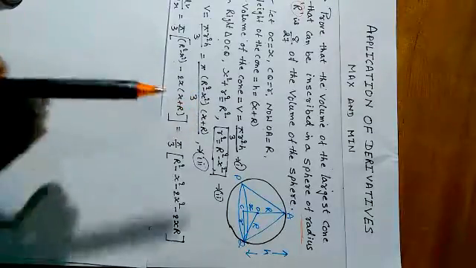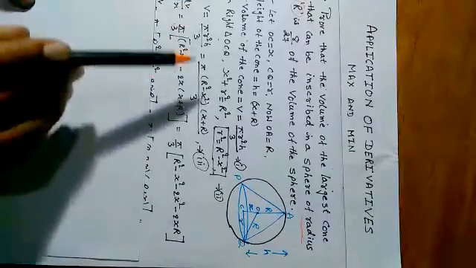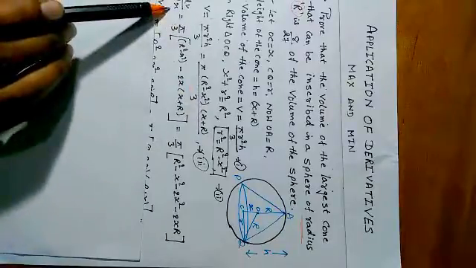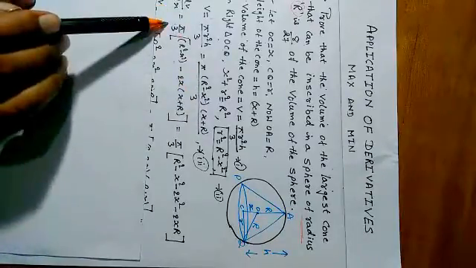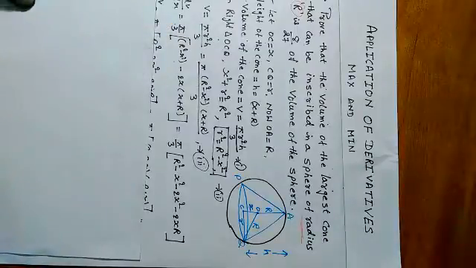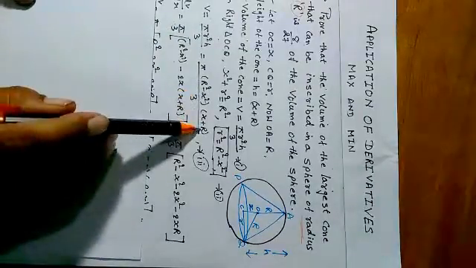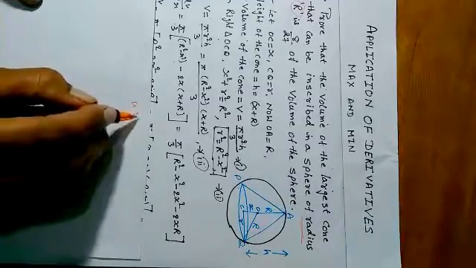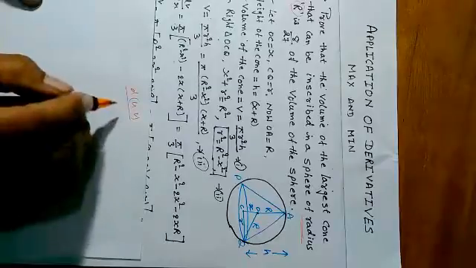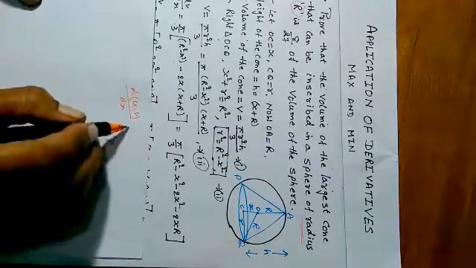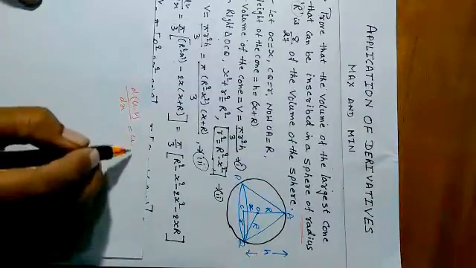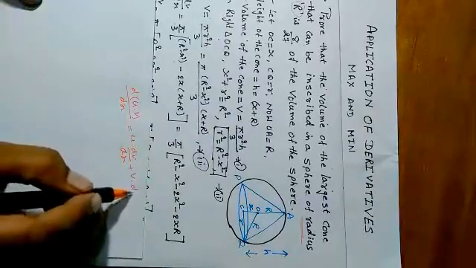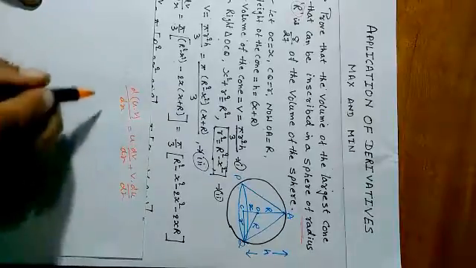Next step, we differentiate both sides with respect to x. dV by dx: pi by 3 is constant, so it stays outside. We apply the product rule. If two functions are multiplied, then u into dv upon dx plus v into du upon dx.